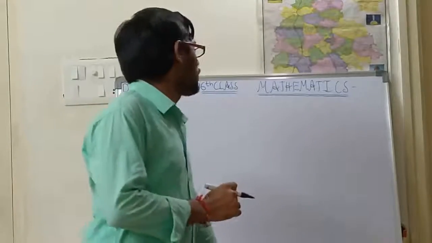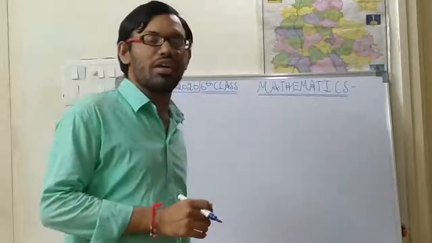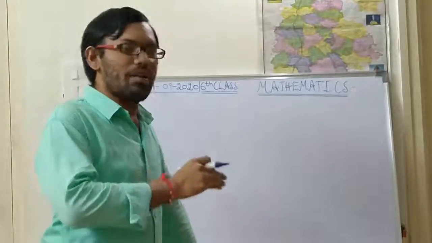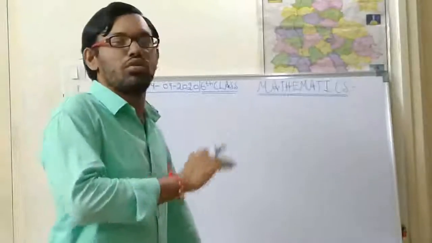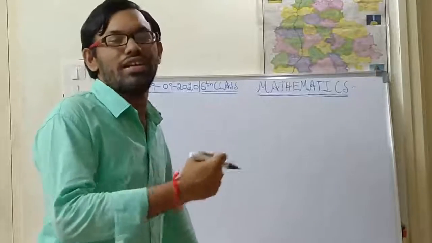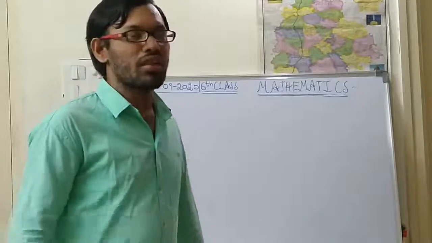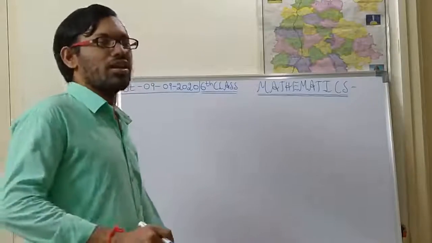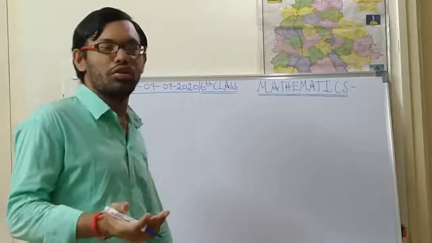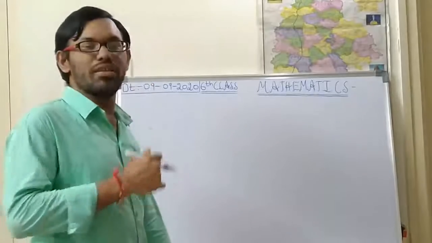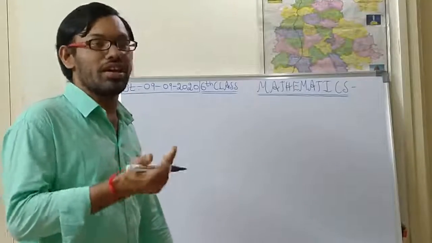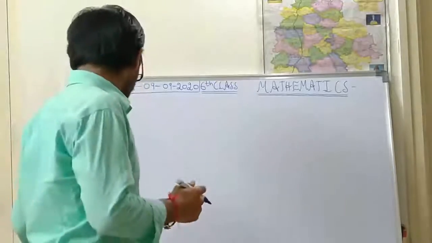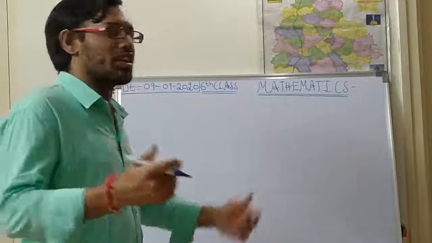Next, in yesterday's class I gave some problems as homework, to check whether the numbers are divisible by 2, 3, 6, 9, 10 or 5. If you are unable to do them, first see how you are supposed to check whether the numbers are divisible by 2, 3 or 6. So first we shall see some of yesterday's problems.